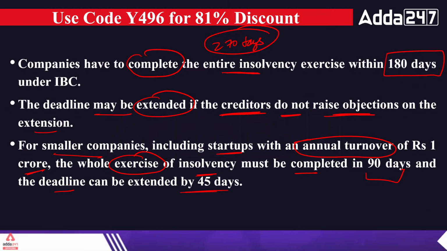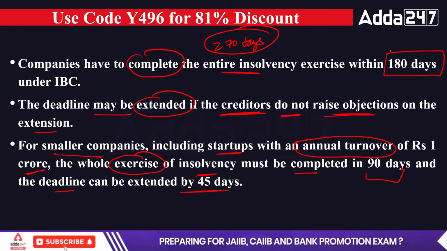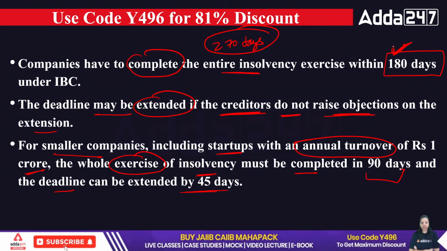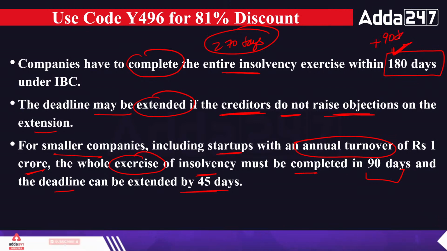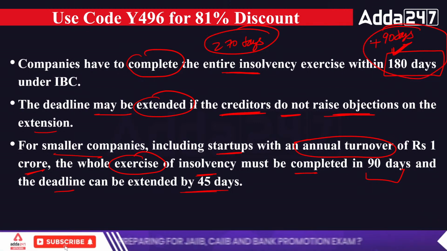So this is the difference between the duration. In other companies, you will provide 180 days for recovery resolution, and you can extend it by 90 days. Okay, you can extend the deadline by 90 days. It means a total of 270 days will be given.